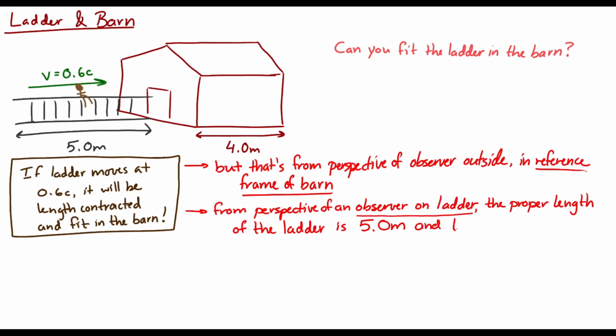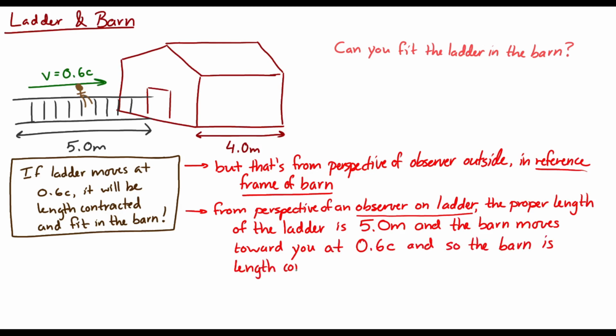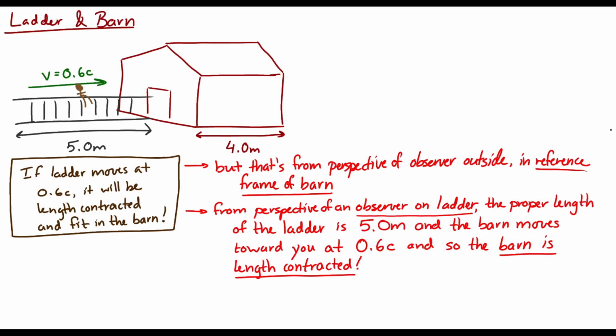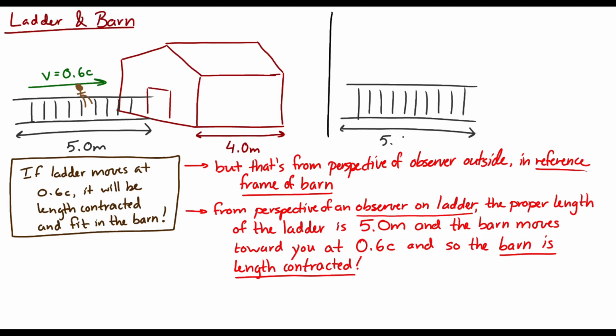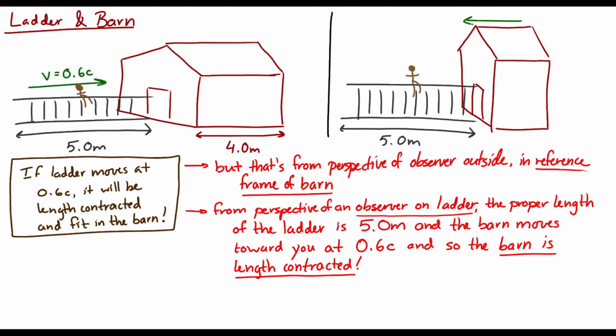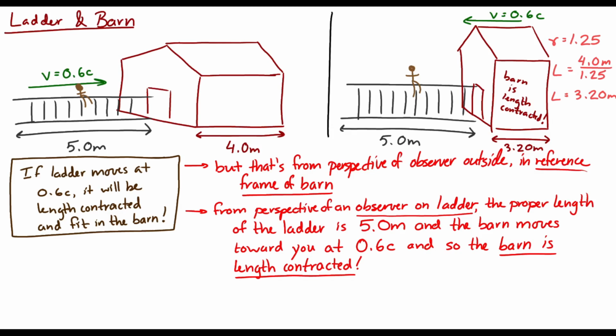What you would see is that the barn would be moving toward you, and the barn would be length contracted. And in fact, you can calculate how wide the barn would be when it's length contracted and you're moving at 60% the speed of light. Well, you'd have a Lorentz factor of 1.25. So the barn would not be 4 meters wide, it would be 3.2 meters wide. And the ladder definitely wouldn't fit into it. So does the ladder fit in the barn or not?